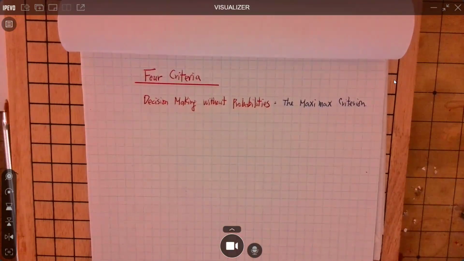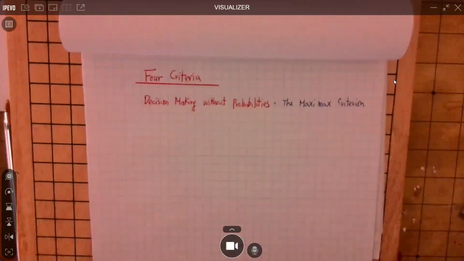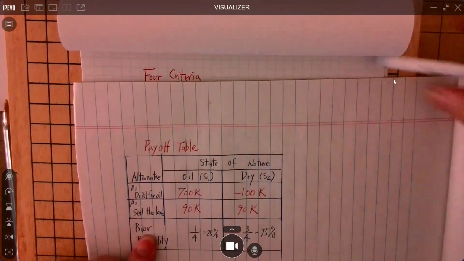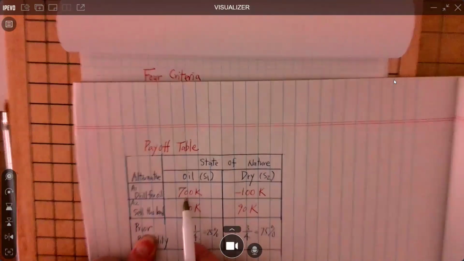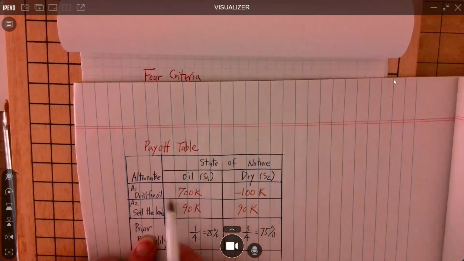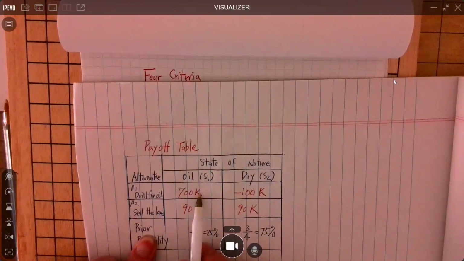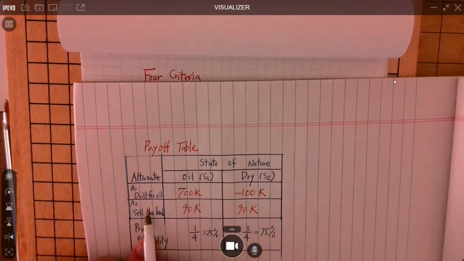Well, think about this. People always think about the best. They think optimistically. Always think only the best thing will come. So if they take action 1, look at the table. If the company decides to take action 1, what's the best outcome? They find oil underground, and therefore, the expected payoff is going to be $700,000. But if the company decides to take action 2, the best outcome is just $90,000.